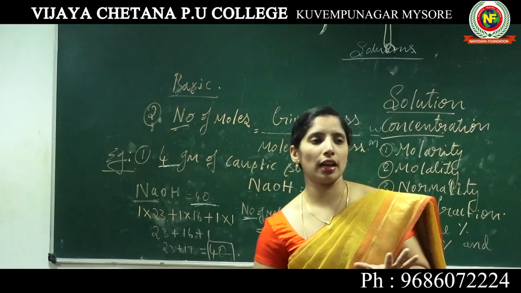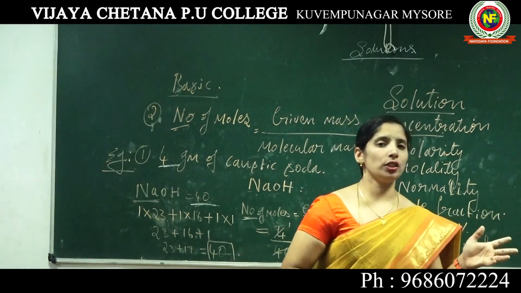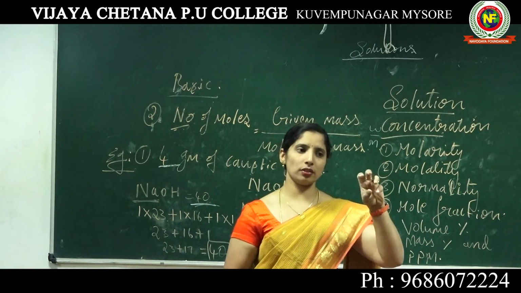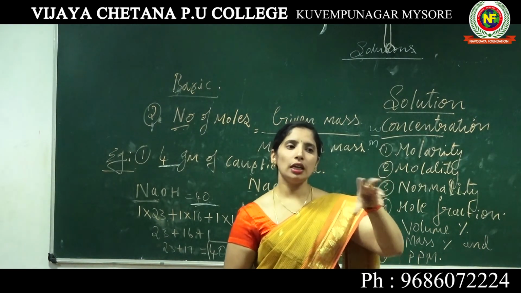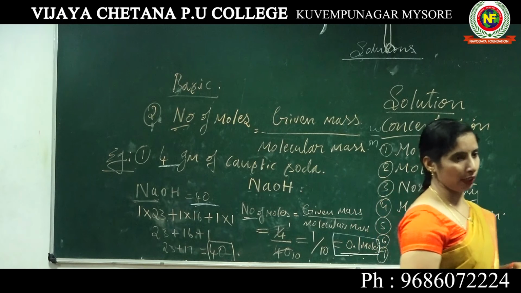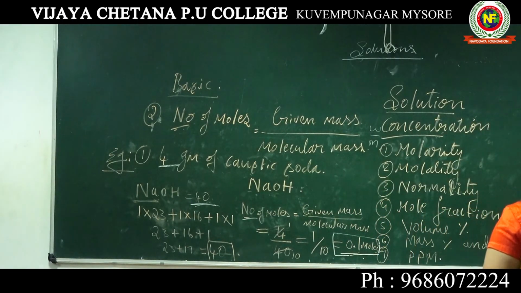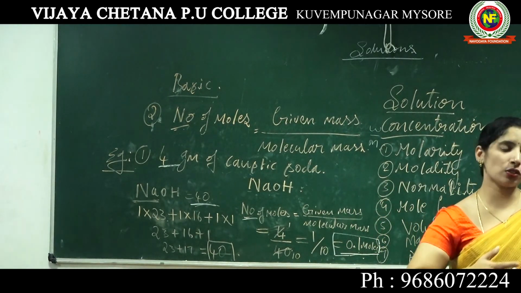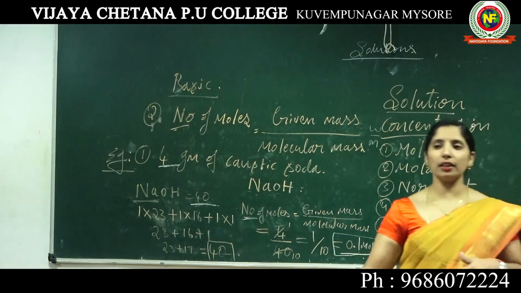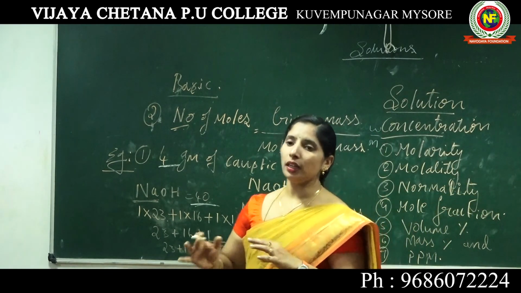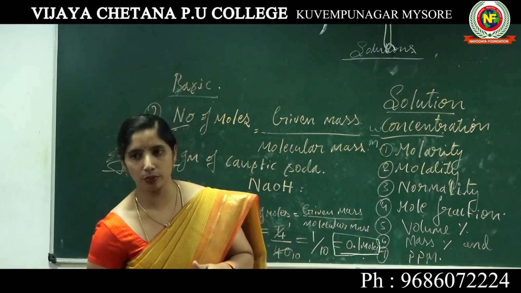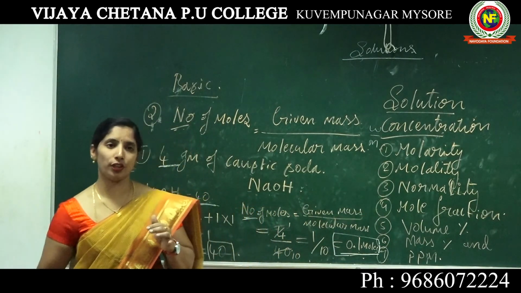The solution is one part of mixtures. Mixtures are homogeneous or heterogeneous. In a homogeneous mixture the composition and properties are uniform throughout, but in a heterogeneous mixture they are not uniform and differ.